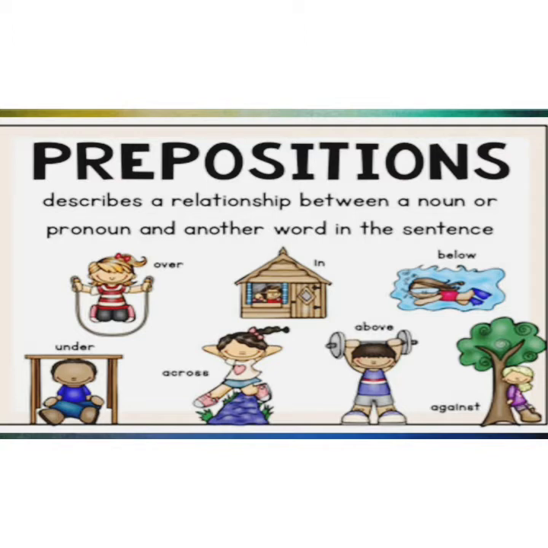The boy is sitting inside the house. Inside is a preposition because it is telling the position or the location of the boy. The girl is swimming below the pool. In this, what is the position of the girl? Below. So the words like under, in, below, inside, outside, these all are telling the position of something. So these are called positioning words or prepositions.